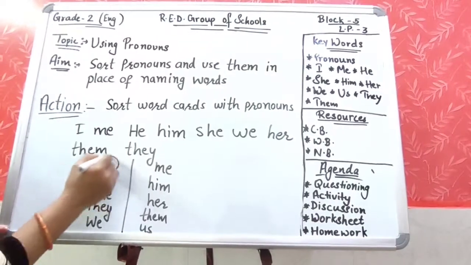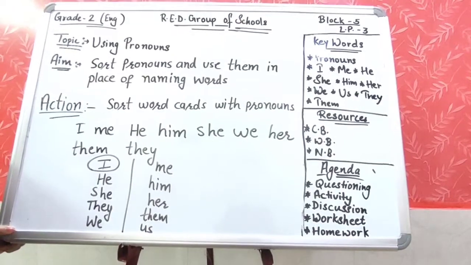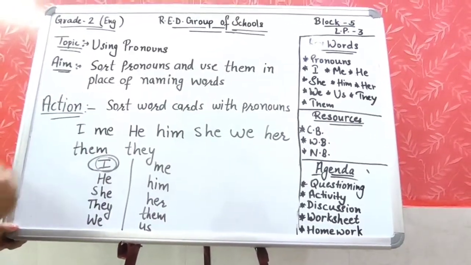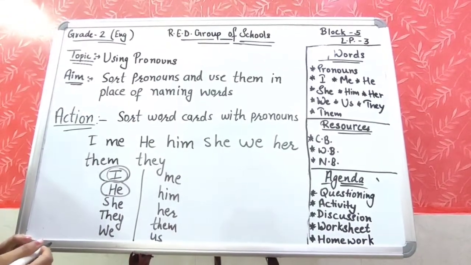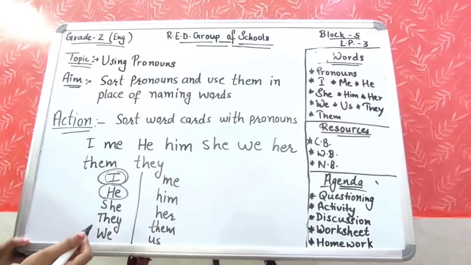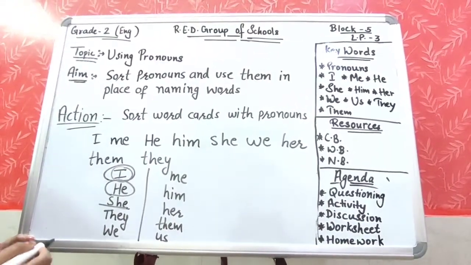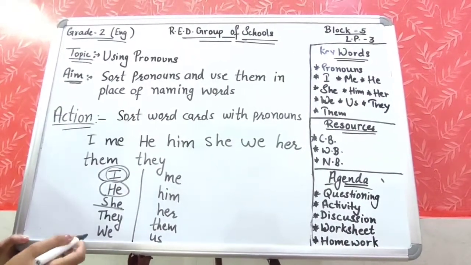And I we are using for the speaker. Who is the speaker here? Here I am speaking. मैं बोल रही हूँ तो ये I किसके लिए यूज करूँगी? मैं अपने लिए यूज करूँगी. I. He we are using for boys. The male person के लिए हम he का यूज करते हैं. She. Where are we using she? She we are using for female persons, for girls.